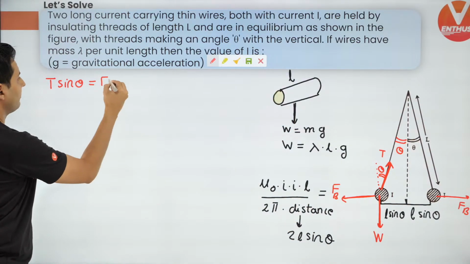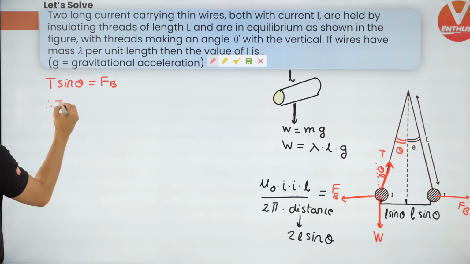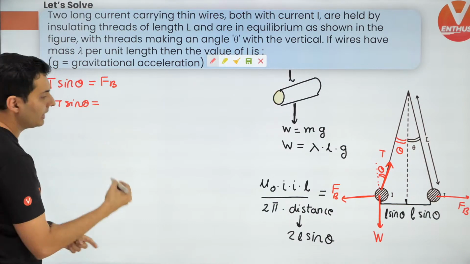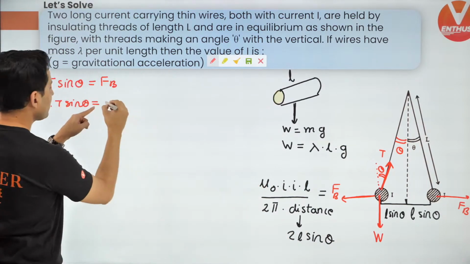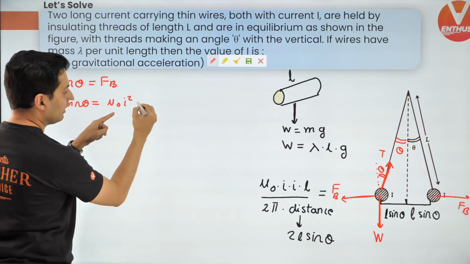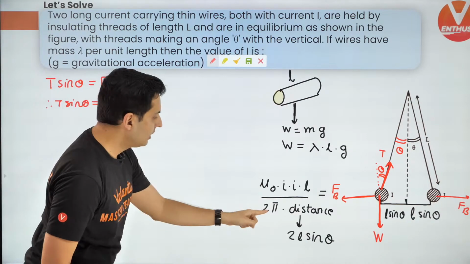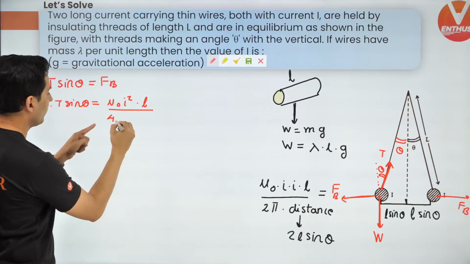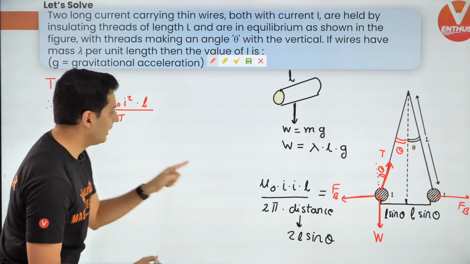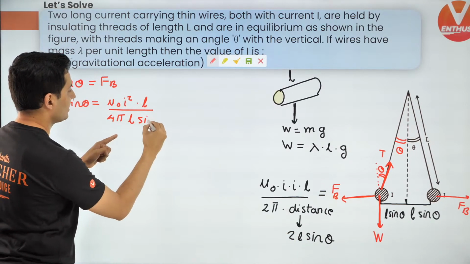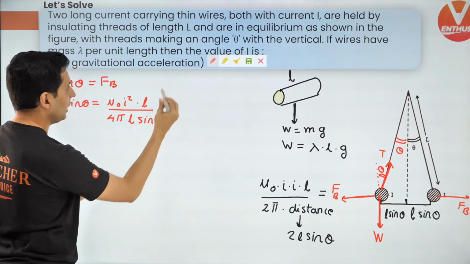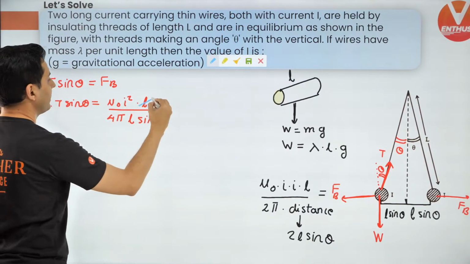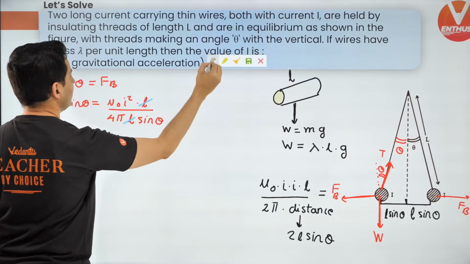Therefore, T sin theta will be this whole value, which is mu naught I square L divided by 2 pi into 2L sine theta, that is 4 pi L sine theta, and I guess the value of L will get cancelled from numerator as well as denominator.